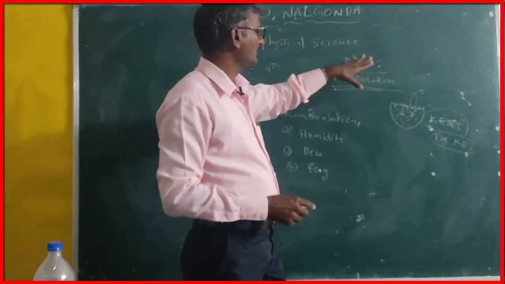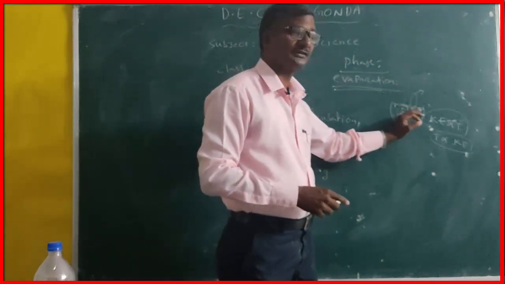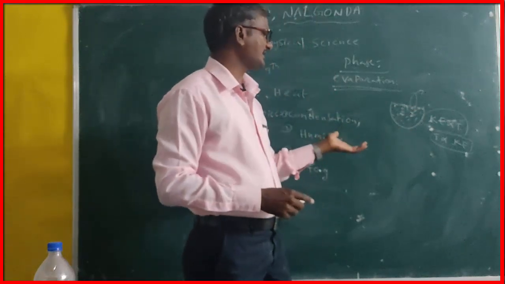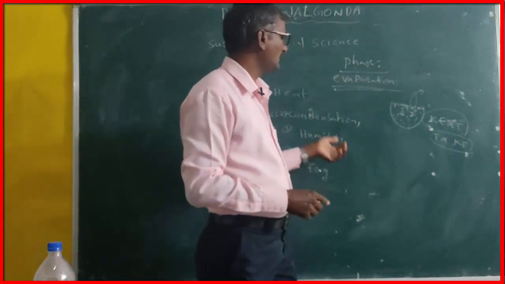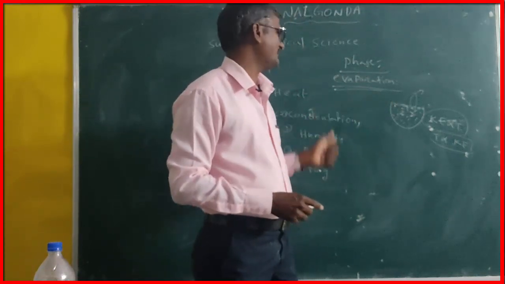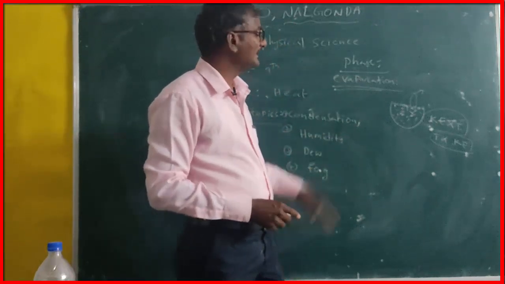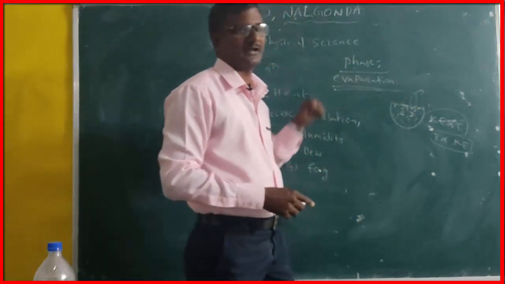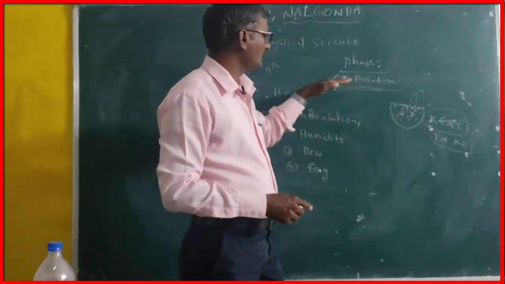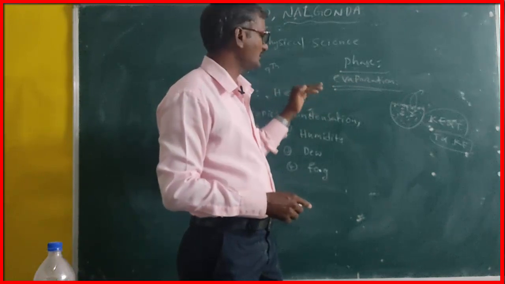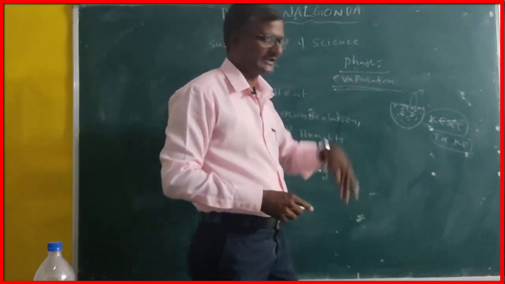Nothing but, at any temperature, we are not discussing a constant temperature, at any temperature, phase change from liquid water to water vapor. This phenomenon is called evaporation. Evaporation is a surface phenomenon. At the same time we discussed that during evaporation, the system temperature decreases.